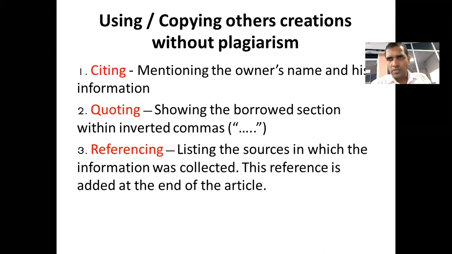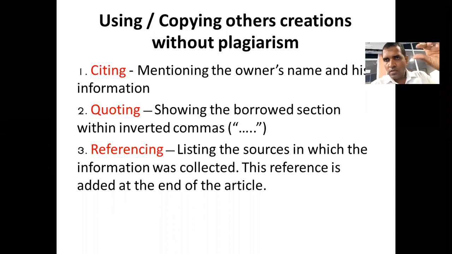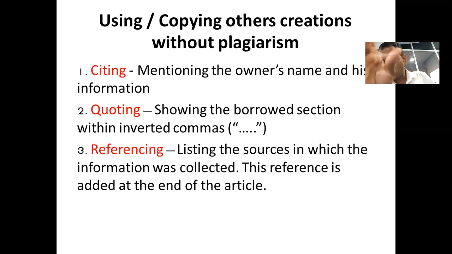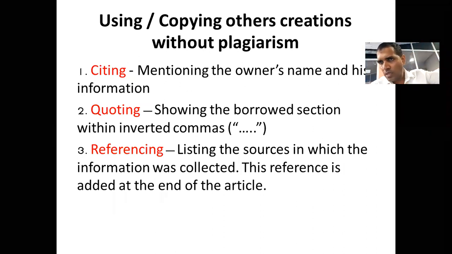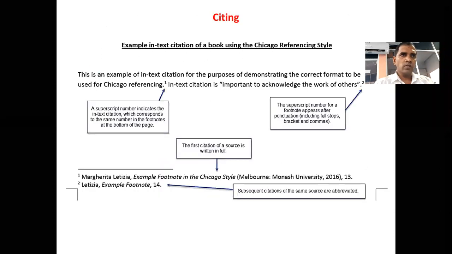Assume you have a page. Right now, you are writing the page and the paragraph is added. You borrowed from someone and added it. So as citing, you have to mention that particular person's name and some information. It may be a little tough to show it very close to the paragraph because that page has many paragraphs. So on the footer part of the page, you can show the information about the person and his or her book, right? That is called citing. Okay, let me show this, then only you can understand.